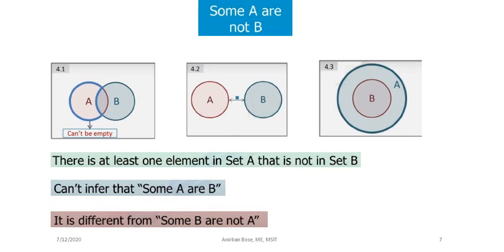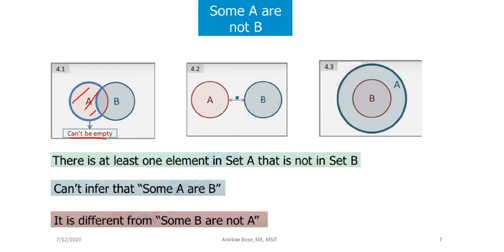Now see the last one, which is the particular negative kind. So a particular negative premise, like some A are not B. Now some A are not B, which means if you see this particular diagram, this is one of the possibilities, and here you can see this portion cannot be empty. Okay, some A are not B.